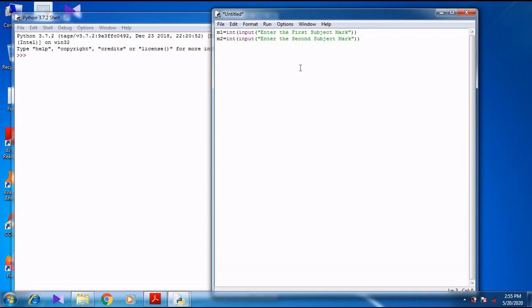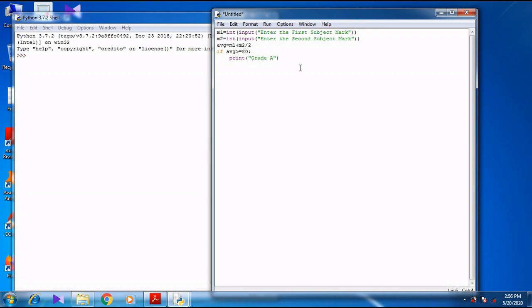So now average equal to M1 plus M2 divided by 2. Then if average is greater than or equal to 80, so what is the grade? So greater than or equal to 80, print grade A, right?